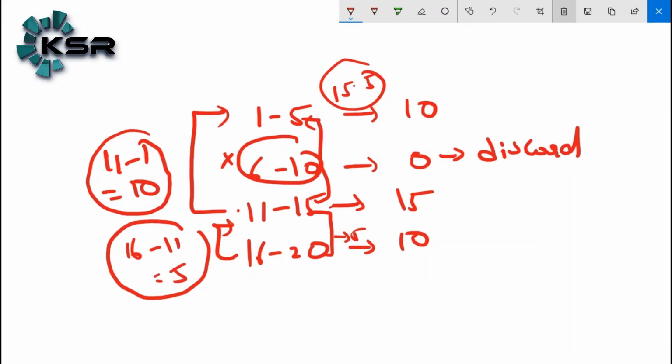For that purpose, even if the frequency of a particular group or class becomes 0, we still have to keep that group.